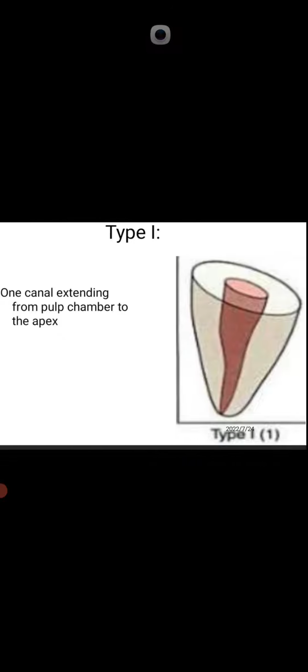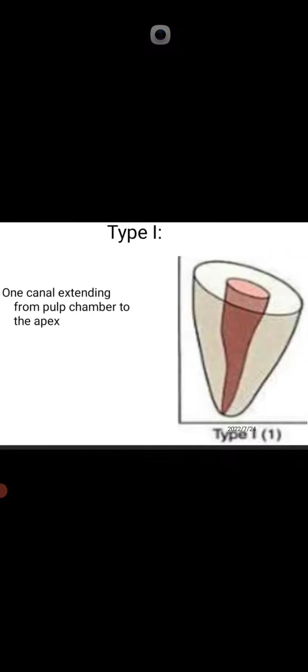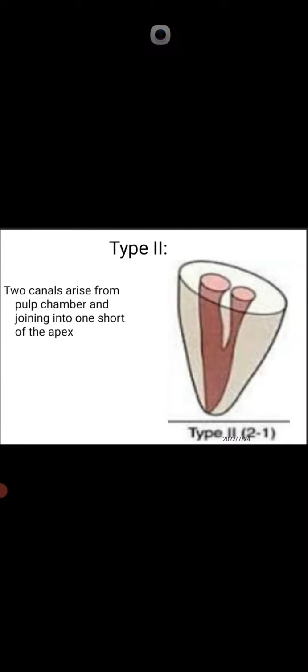Now to come to the detail. This is type 1 in the Vine classification. In type 1, one canal extends from the pulp chamber to the apex. There is a 1-1 condition. One canal originates and the same one canal ends on the apex. Now come to type 2. There is a 2-1 condition. Two canals arise from the pulp chamber and join into one short of the apex.